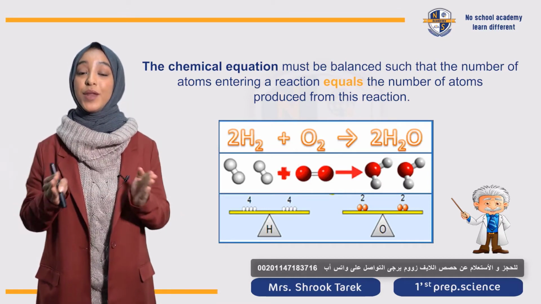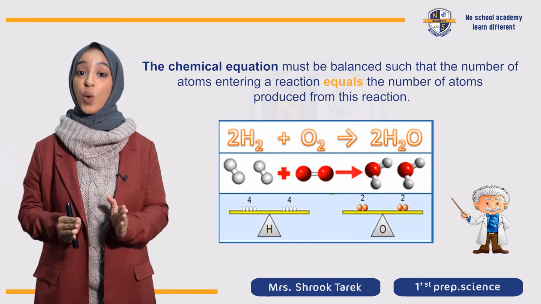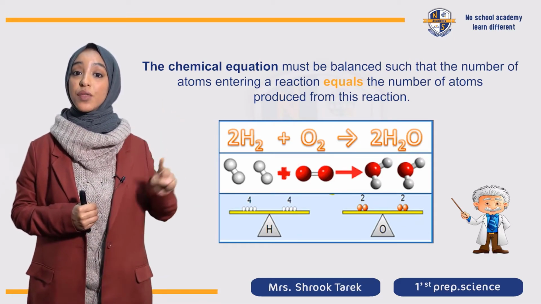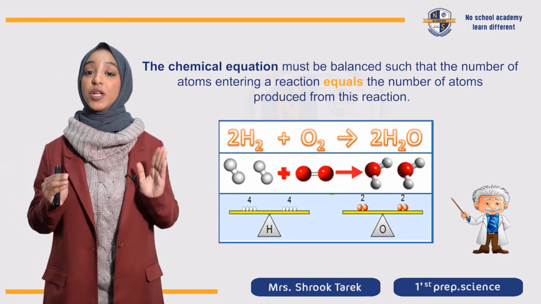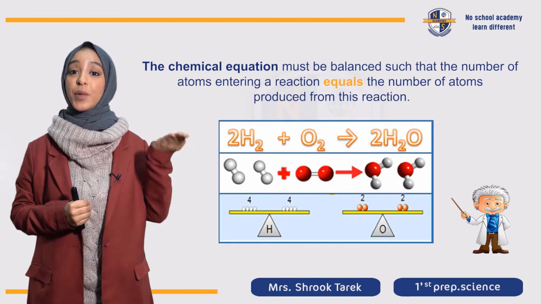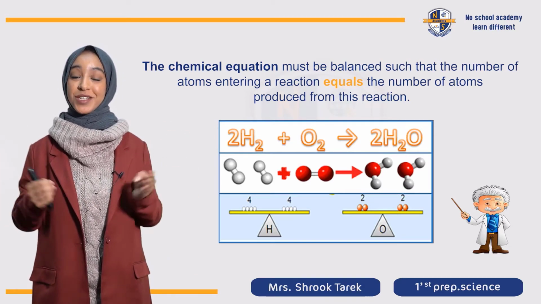يبقى لازم كمان يكون عندي 4 hydrogens in the reactant side. That's why هنيجي جنب ال H2 اللي في reactant ونحط another 2. يبقى كده لو جينا نشوف عدد ال hydrogen atoms هنلاقي إن أنا عندي 4 in the reactant side and 4 hydrogens in the product side.